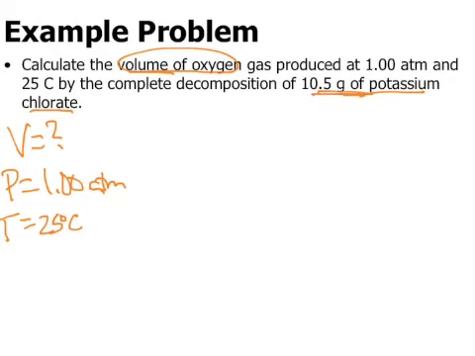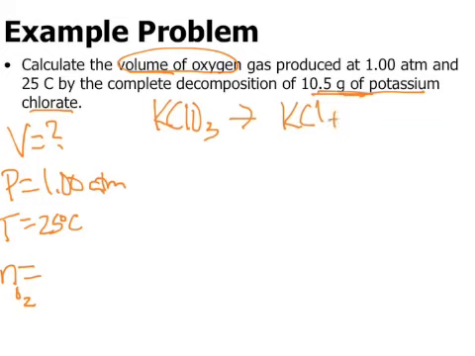So we can't convert that to moles and use that in the equation, because that's not what we're trying to find here. We need a mole value, but it needs to be moles of O2. So we're going to have to set up our reaction and do a little bit of stoichiometry. Potassium chlorate is KClO3. It decomposes, if you remember, to KCl and O2. To balance that, we need a 2, a 2, and a 3. And we're starting out with 10.5 grams of KClO3.